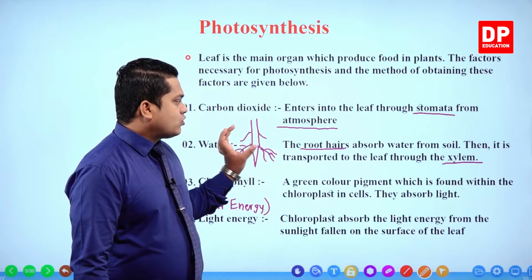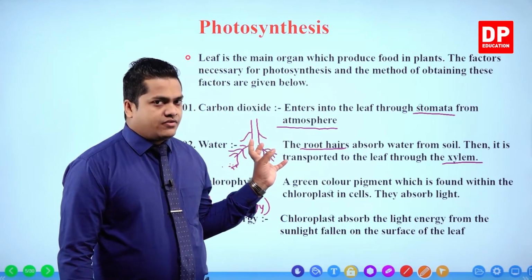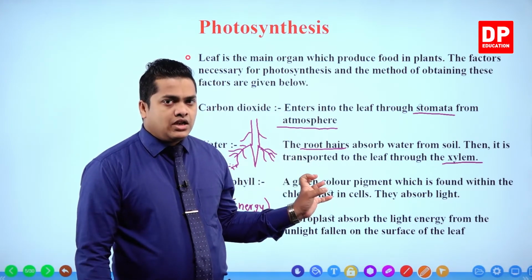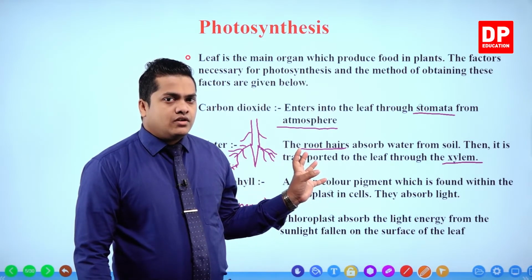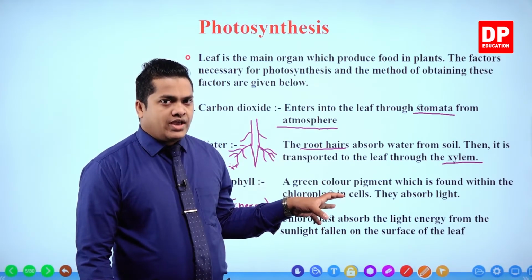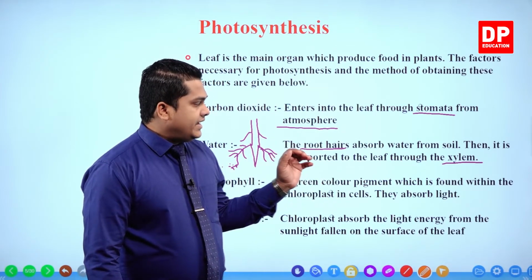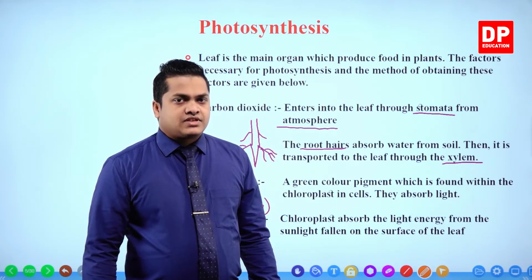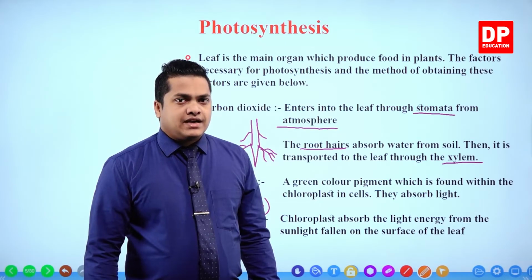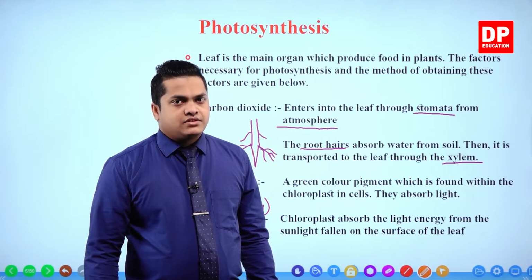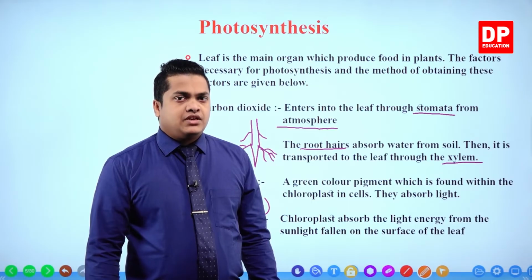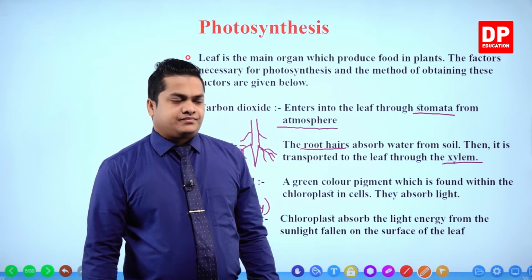So my dear children, root hairs are going to absorb water from the soil, right? You know that soil contains water. So that water is absorbed by the root hairs, by the plant. Then it is transported to the leaf through xylem. Through xylem, the water is transported to the leaves, right? Xylem is the special tissue which helps in the transportation of water.